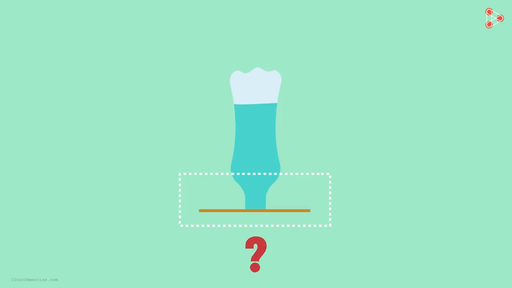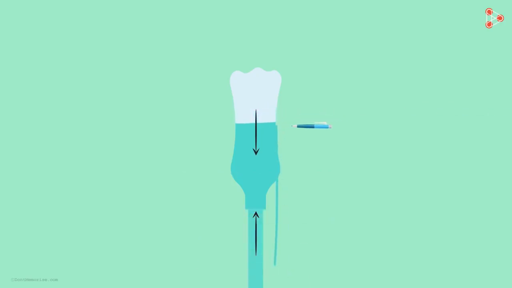Why is it held to the surface? It is held to the surface because of the air pressure that is pushing the paper in the upward direction. The upward air pressure is sufficient to counter the downward push exerted by the water. Now make few holes in the bottle at its base. What happens now? Why did the paper fall off?